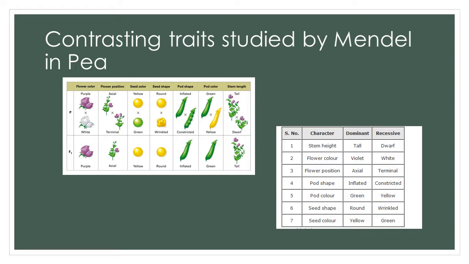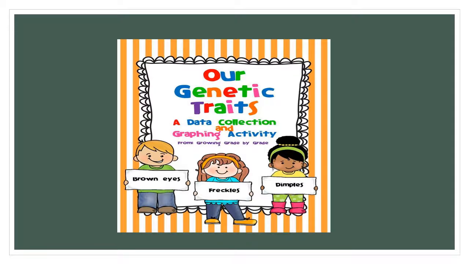Contrasting traits studied by Mendel. What he studied was flower color, flower position, seed color, seed shape, pod color, and stem length. He divided them into dominant and recessive characters: stem height, tall and dwarf; flower color, violet and white; flower position, axial and terminal; pod shape, inflated and constricted; pod color, green and yellow; seed shape, round and wrinkled; seed color, yellow and green.